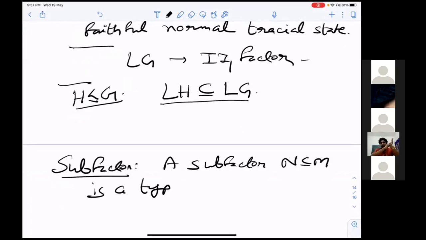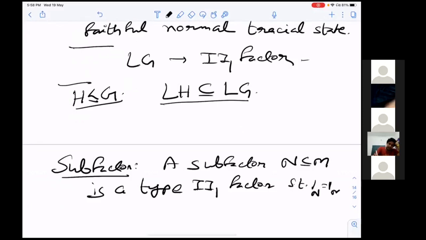There are various other factors, type III, type II infinity, type I. I will not do all these. So sometimes I will just say it is a factor. By that I will mean a type II-1 factor.